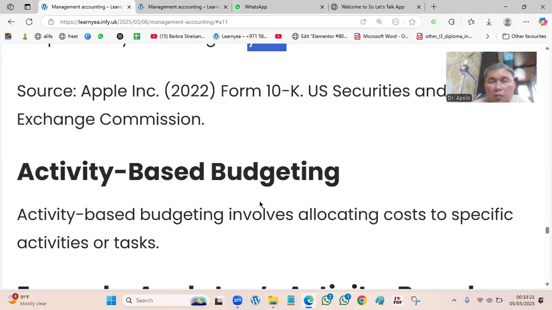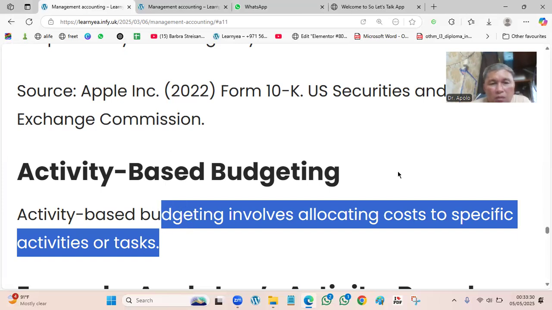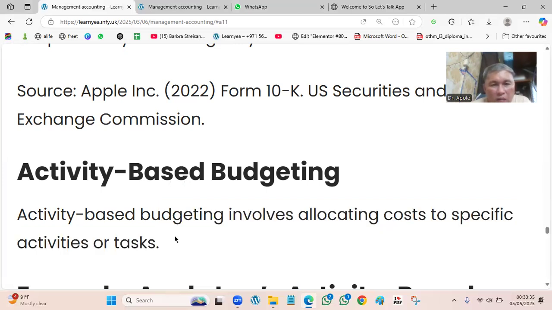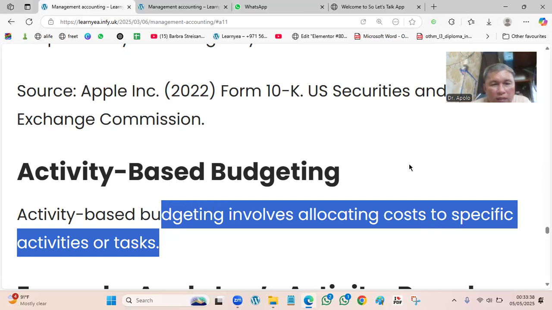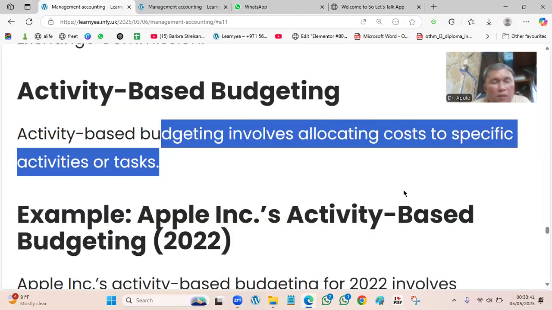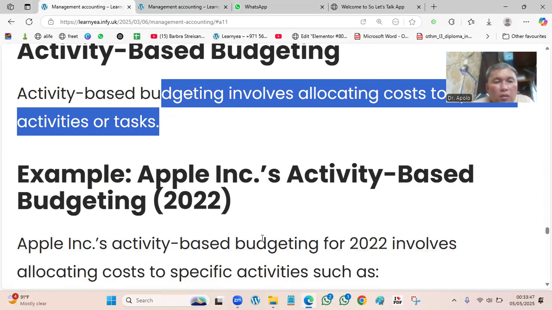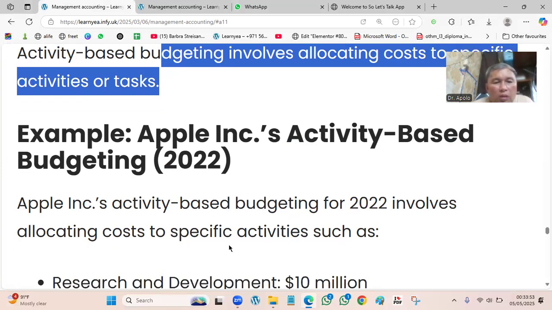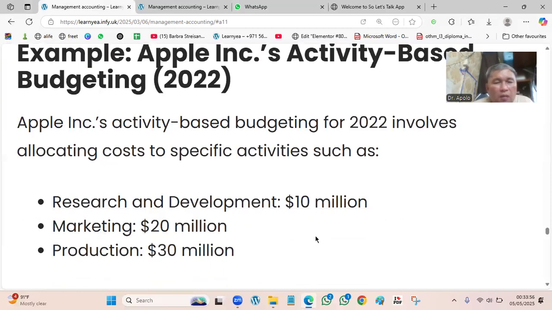And then we have the activity-based budget. Budgeting involves allocating costs to specific activities or tasks. For example, Apple has a major research effort, therefore it has to be allocated as expense, so definitely the budget will add up. That's how they do it. An example of Apple's activity-based budgeting for 2022 involves allocating costs to specific activities such as R&D, research and development, 10 million, marketing, 20 million, production, 30 million.